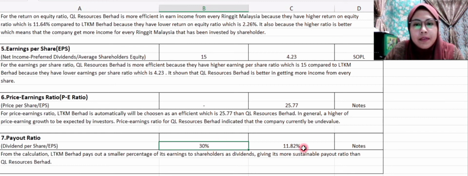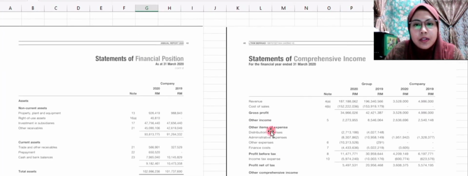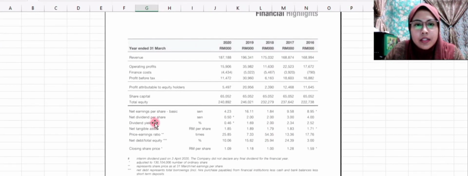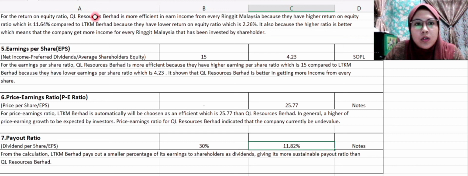For LTKM Berhad, the dividend per share is 0.5 cents. So 0.5 divided by 4.23. So the answer is 11.82%. From the calculation, LTKM Berhad pays out a smaller percentage of its earnings to shareholders as dividend, giving it a more sustainable payout ratio than QL Resources Berhad.